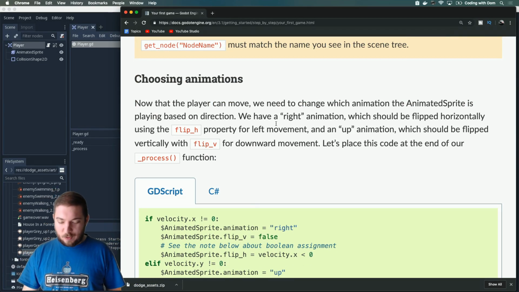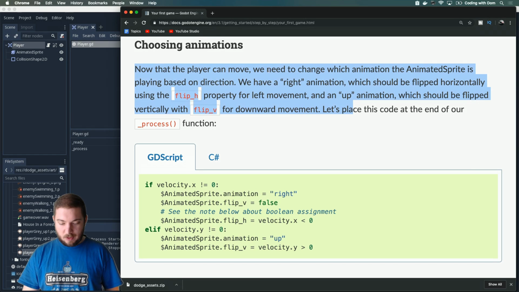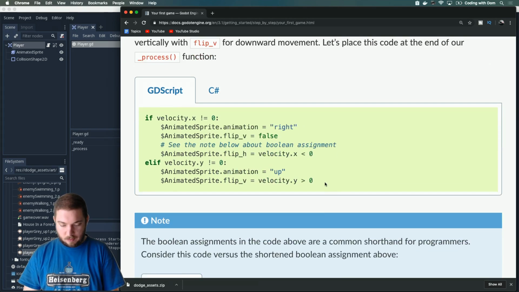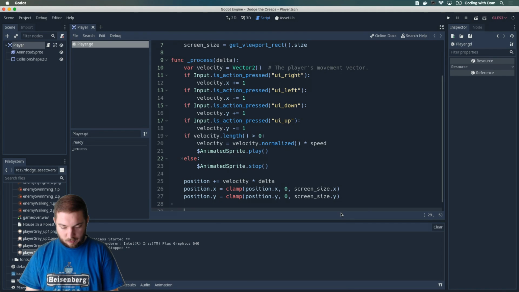Now that the player can move, we need to change which animation the animated sprite is playing based on direction. We have a right animation, which should be flipped horizontally. Oh, fancy. And which should be flipped vertically. Nice. Okay. So, at the end of our process, we are going to do...